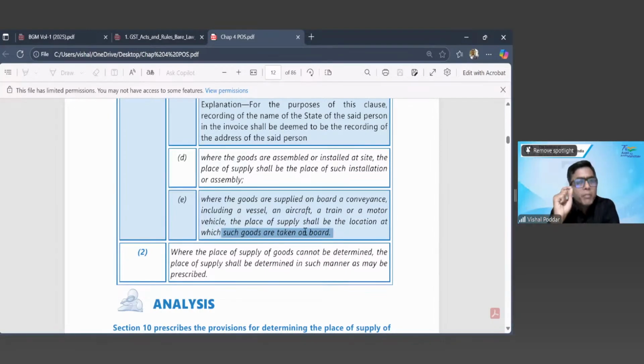So keeping that in mind, for this transaction, they have decided that the place of supply will not be the actual place when I buy these goods, because that is impossible to identify and it is impossible to keep a record. Instead, what can be easily identified and record will be kept always is where these goods were loaded on the plane. And it can be very well recorded.